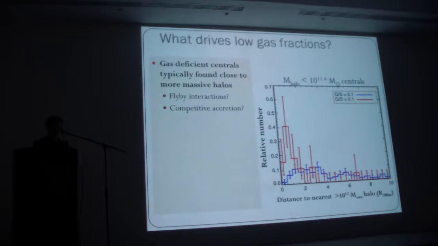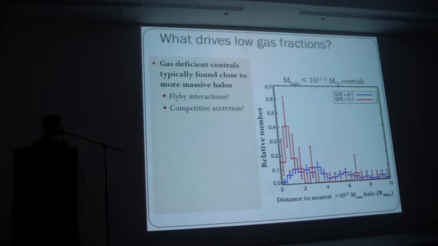So what's causing this? We get a clue from looking at the positions relative to other groups. This plot shows the relative distance between our gas-rich and gas-poor, low halo mass central galaxies and the nearest significantly larger group neighbor, which is a group greater than 10 to the 12th. You can see that the gas-poor ones really cluster close to the nearest more massive group. We've already corrected this for effects like fragmentation or overmerging in the friends-of-friends algorithm, so we think this is a robust result.